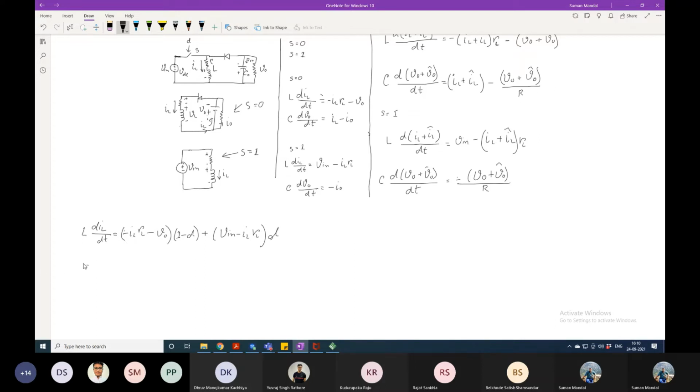Now if I want to write the capacitor equation, it will be C dV0/dt equals (IL minus I0) into (1 minus d) plus (minus I0) into d.